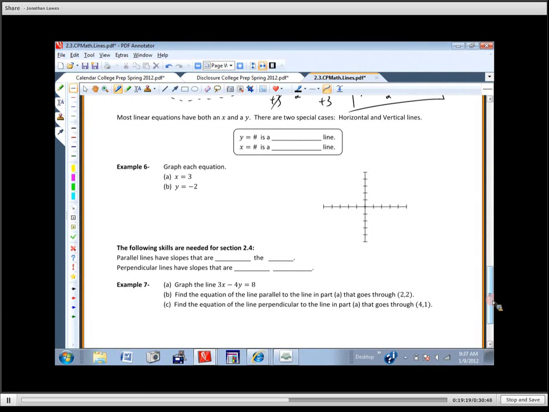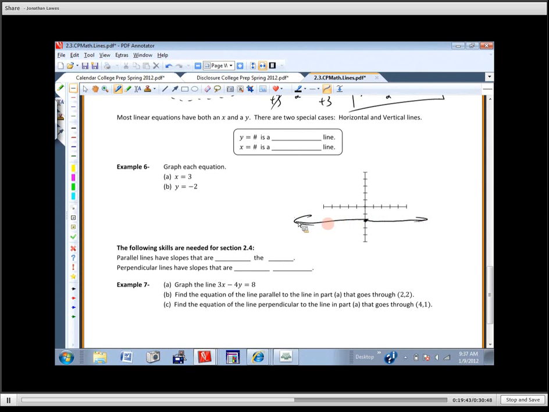So if I see y equals a number, like if I see y equals -2, what type of line is that? Well, we could graph this. This means the y-coordinate is -2. And you can have any x-coordinate you want. So you can go as far as you want in either direction. So the name for this is, it's a horizontal line.